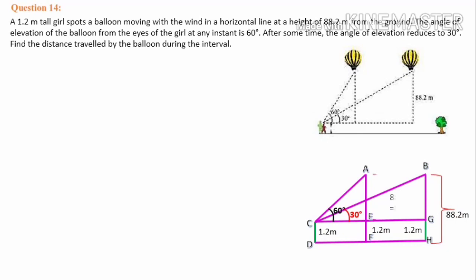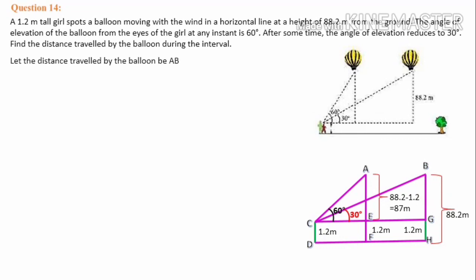By using this length we can calculate the length of AE. The length of AF is the same as BH, 88.2 meter. Here EF is 1.2 meter, so AE we can calculate by subtracting 1.2 from 88.2. So we will get 87 meter. So AE is 87 meter, which means BG is also 87 meter. I have not marked it here.